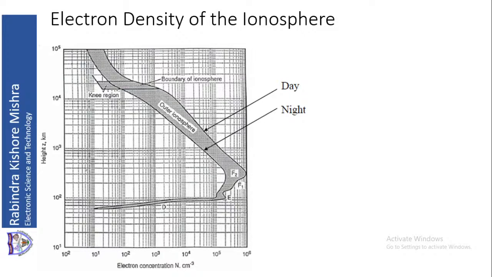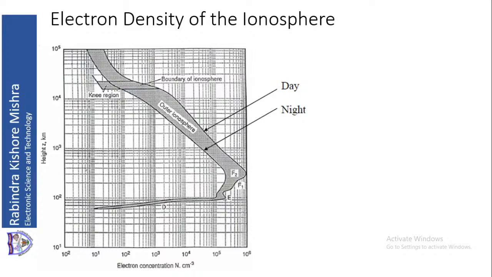In the night time the sun is absent, but there will be some amount of energy, because in the daytime the atmosphere has absorbed energy, so some energy will be available in the ionosphere. Because of that, the thickness of the ionospheric layer in the daytime will be more compared to the thickness in the night time.